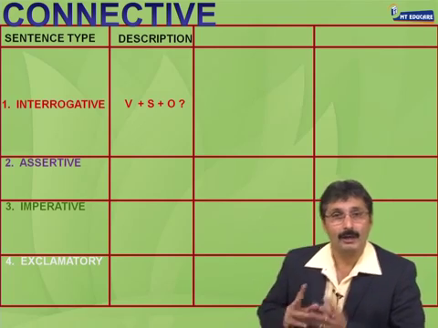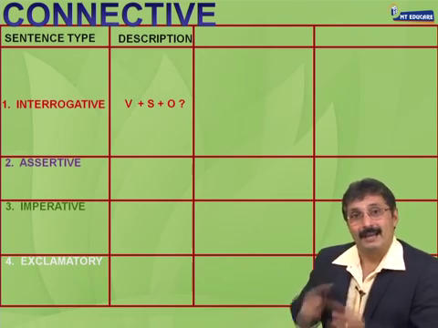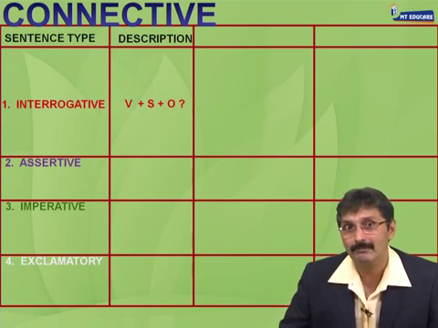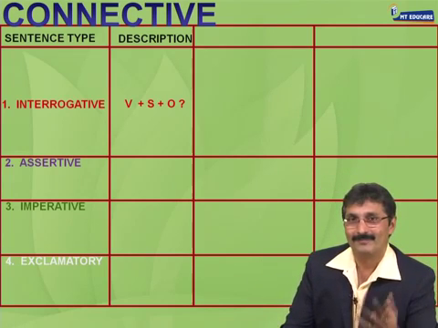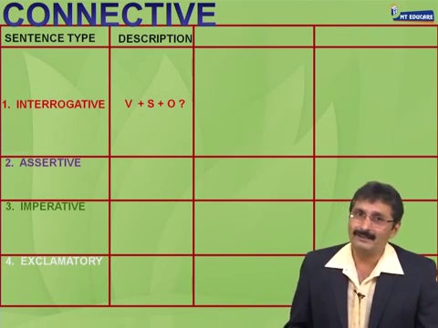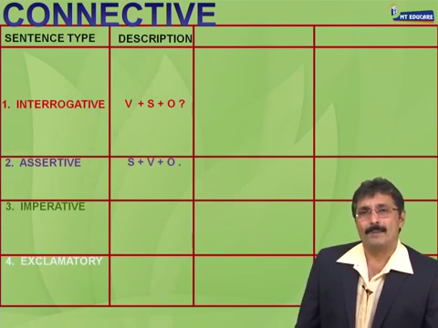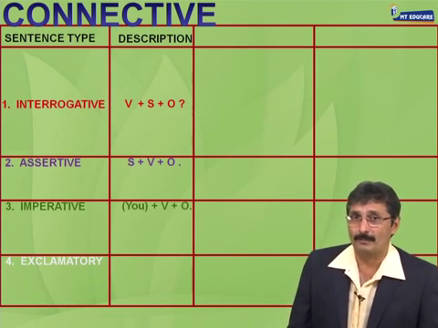True or false नहीं पूछा. Interrogative sentence is verb plus subject plus object. Is Behram an old man? Just by saying Behram is an old man doesn't make my sentence interrogative. Only my tone was interrogative. Understand? So, what is the difference between an interrogative and an assertive sentence? Interrogative is verb plus subject plus object question mark. Assertive is subject plus verb plus object full stop.